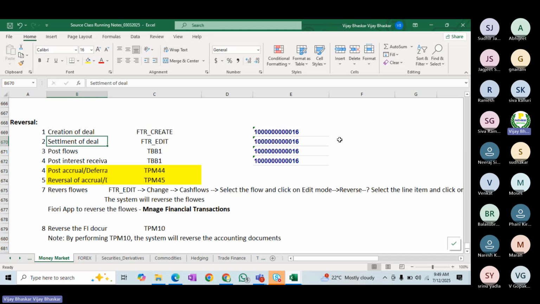As soon as the deal is created, as a regular practice we will go and do the settlement in our session. No, Vijay, I'm not talking about these topics. I'm talking about the IHC. We do have end of day processing, like preparation of the bank statement and sending it out.